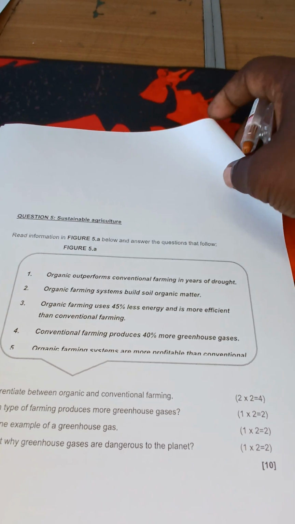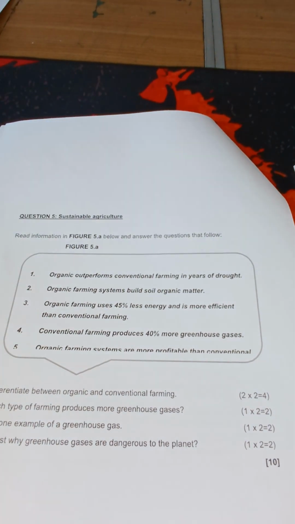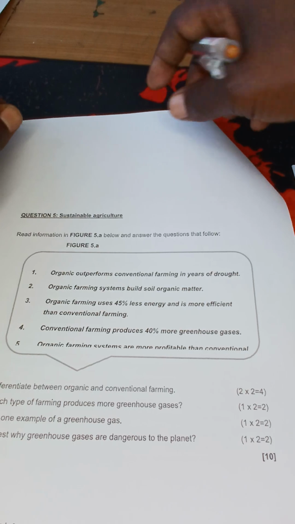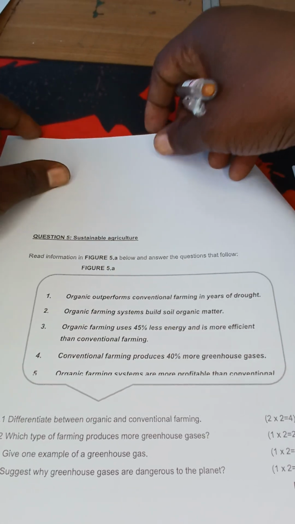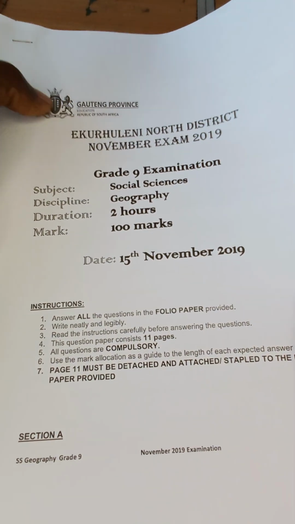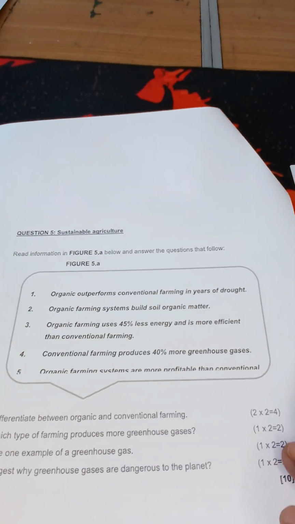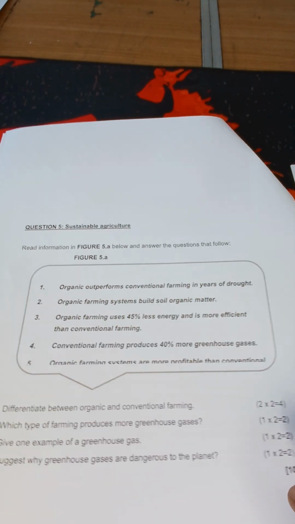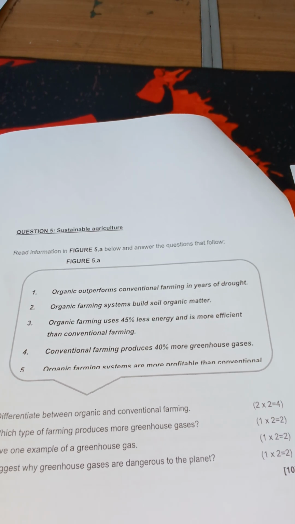Of course, this is grade 9. Sustainable agriculture. Read the information in FIG 5.1 below and answer the questions that follow. By the way, this is the 2019 grade 9 examination, social sciences, from Gauteng province. We are going through question 5, which covers sustainable agriculture.